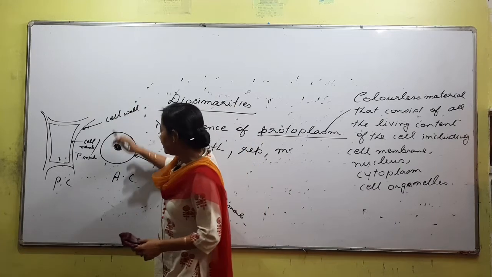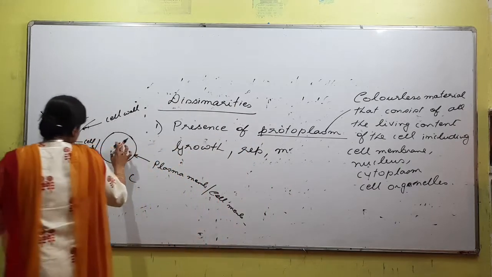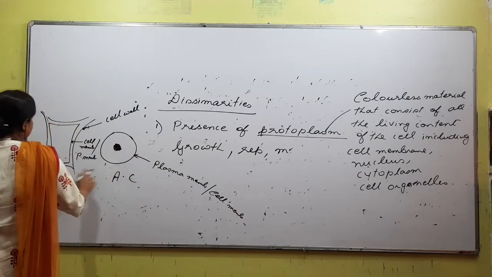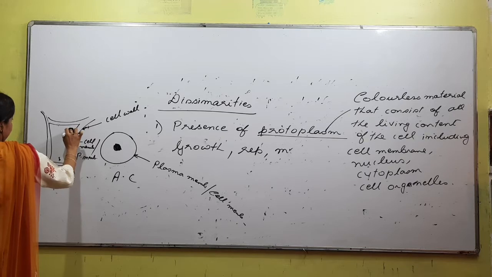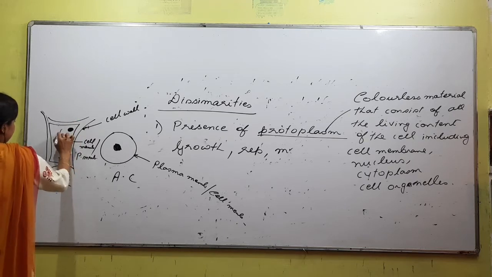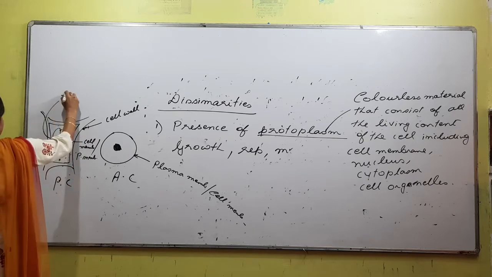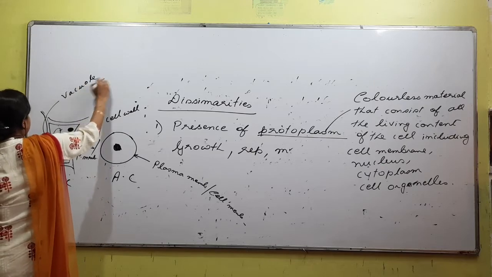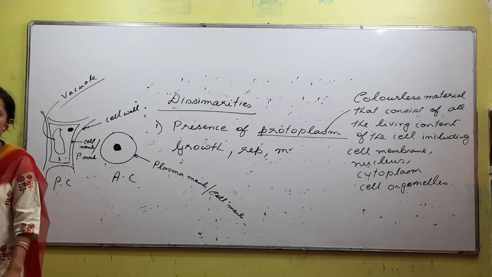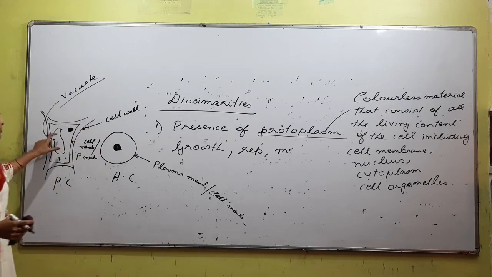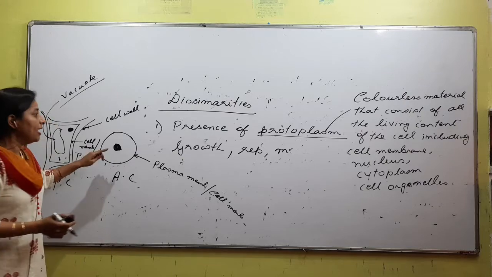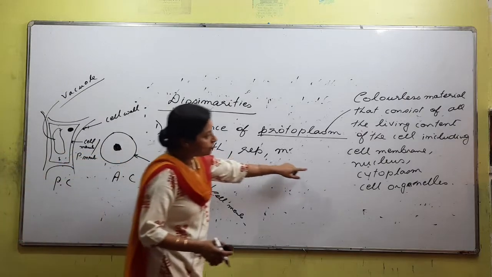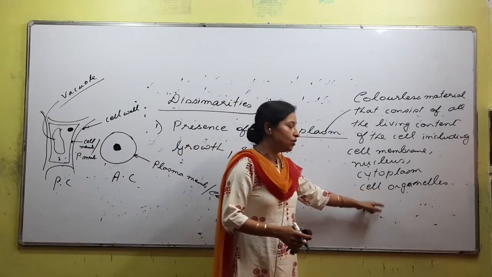Nucleus, we know, is where the genetic material is, so we call it the nucleus. In case of an animal cell, the position of the nucleus is central. In case of a plant cell, it is peripheral. Why is it peripheral? Because the centermost position is occupied by a vacuole. Plant cells have a big vacuole. Because the vacuole is in the middle, the nucleus gets pushed to the side, and that is what is called the peripheral nucleus. Okay. Next we have the words cytoplasm and cell organelles.